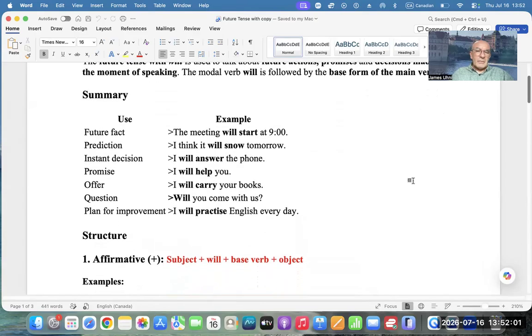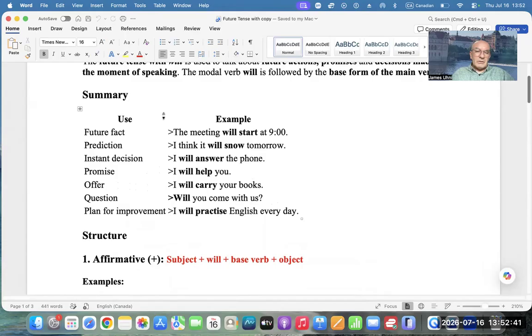So here is a summary of examples. Future fact: the meeting will start at 9 o'clock. Prediction: I think it will snow tomorrow. Instant decision: I will answer the phone. Promise: I will help you. Offer: I will carry your books. Question: will you come with us? Plan for improvement: I will practice English every day.